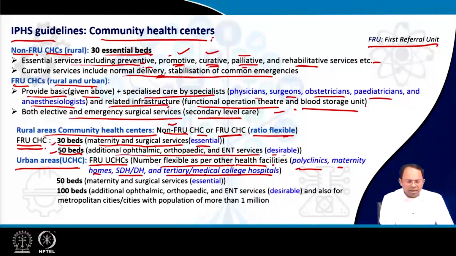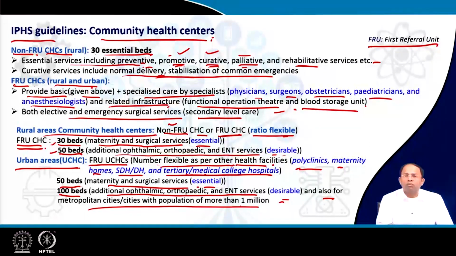If provided, then there can be 50-bed hospitals where essential maternity and surgical services can be provided, and 100-bed ones where additional ophthalmic, orthopedic and ENT services, which are desirable, can be provided. And these 100-bed facilities also have to be provided for metropolitan cities with population more than 1 million.